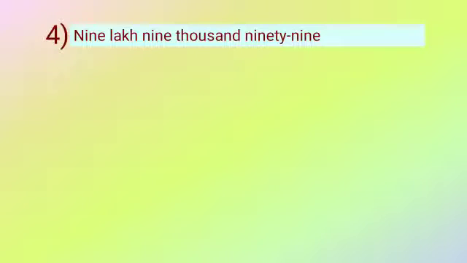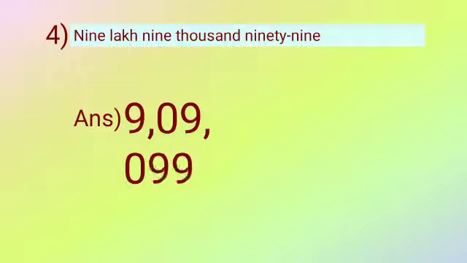9,09,099. So quickly see the answer. It is 909. Why 09? Because it is 9,000, not 90,000. If it is 90,000, then you will write 90. But it is 9,000, so you will write 09. And for 99, here one term is missing again, that is the hundred. So in that place you will write 0, then 9 and 9.